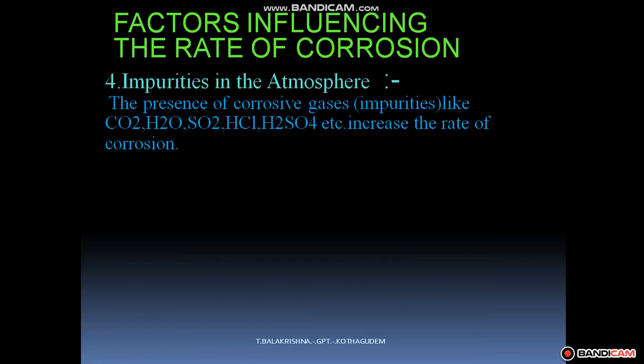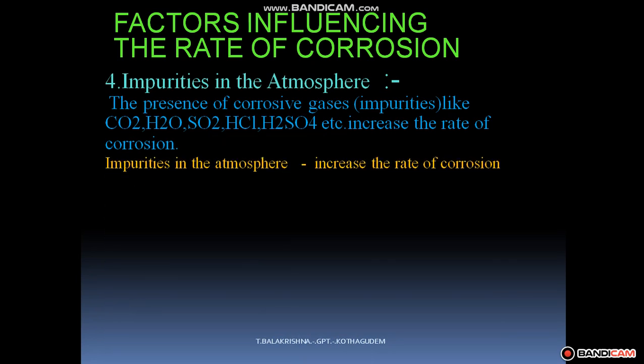If the amount of these gases increases, the rate of corrosion increases. So impurities in the atmosphere also influence the rate of corrosion. As the impurities increase, the rate of corrosion also increases.